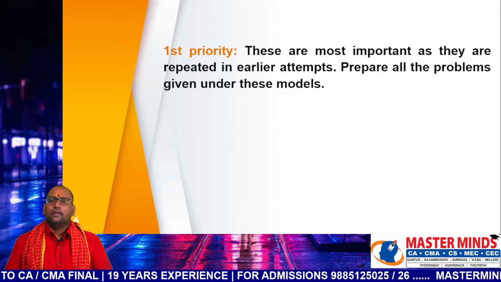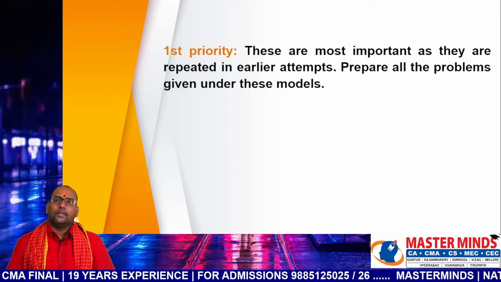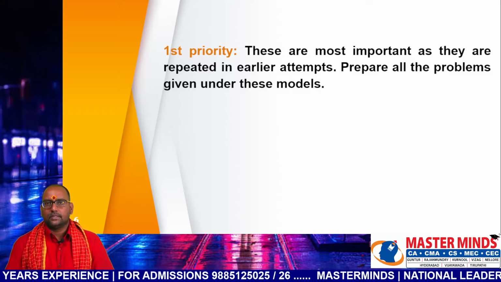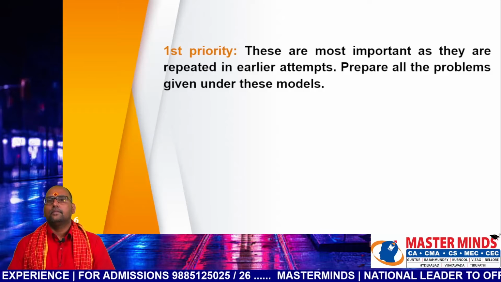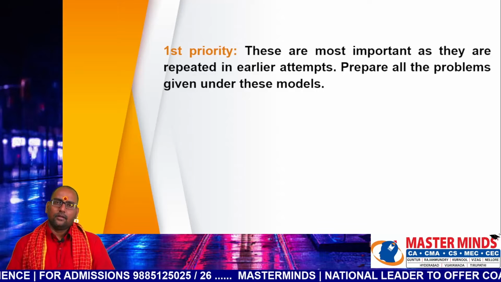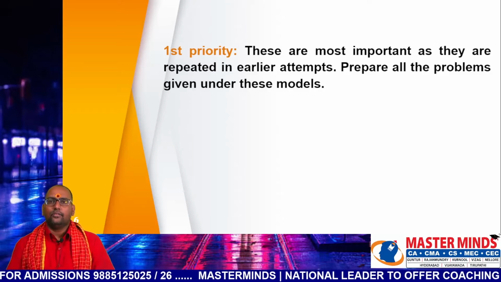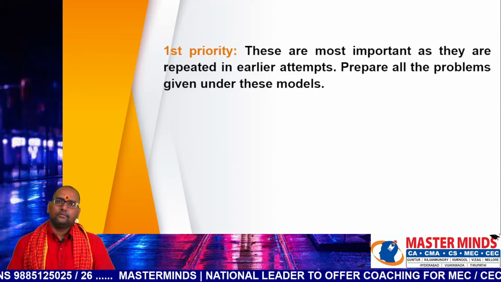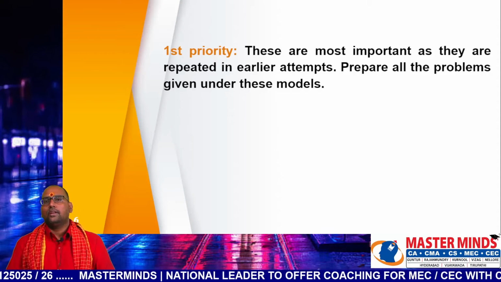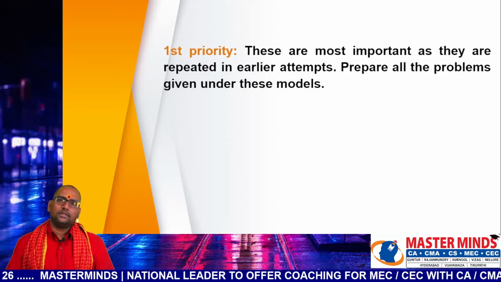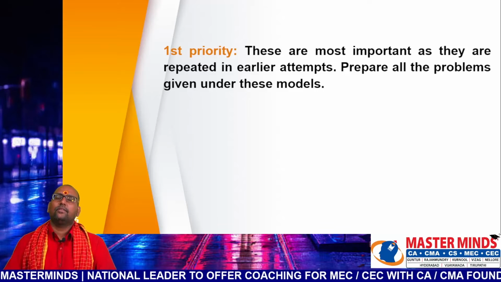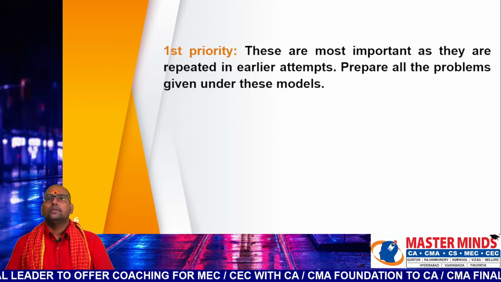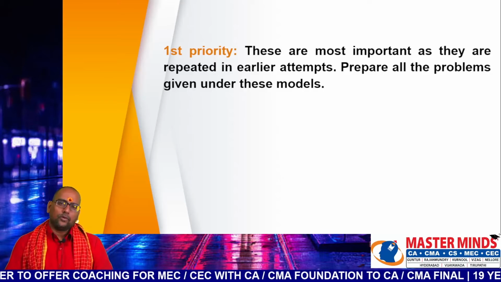See, we have done extensive research of past examination papers, MTPs and RTPs, considering the trend and the importance of few concepts. We have classified all the models covered under different chapters into 3 categories: first priority, second priority and third priority.